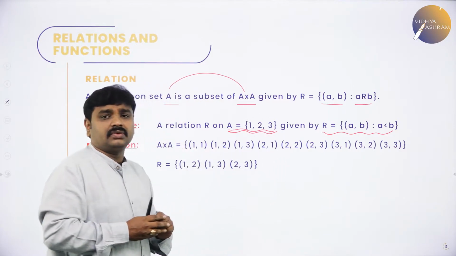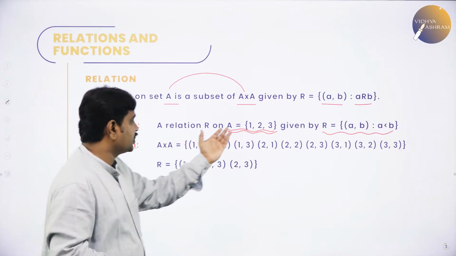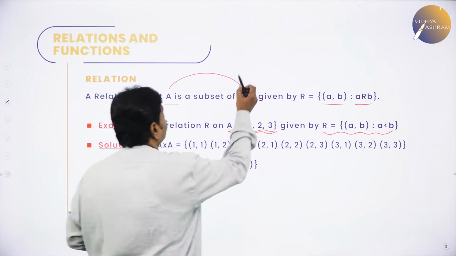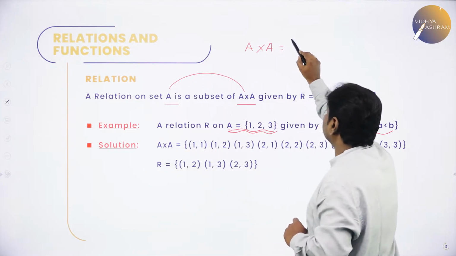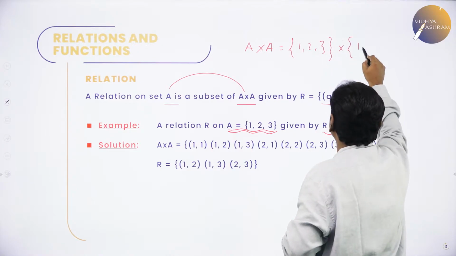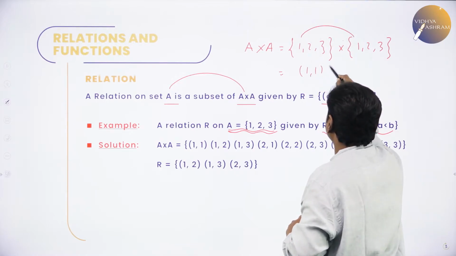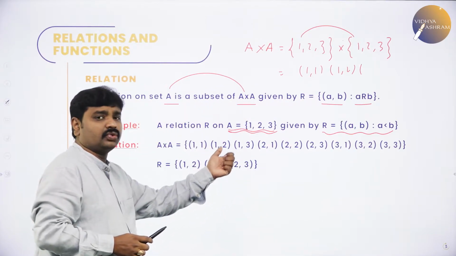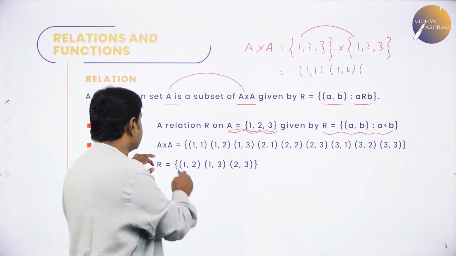Now, I told you relation is a subset of Cartesian product. First I will write the Cartesian product of A, which means I will find A cross A. What is A cross A? All of you know A cross A, you studied in first year. A is 1, 2, 3. Again A is 1, 2, 3. So, I should find the Cartesian product. Cartesian product means first element with each element: 1 1, then 1 2, then 1 3. Like that, if you club, you will get A cross A. A cross A is what? 1 1, 1 2, 1 3, then 2 1, 2 2, 2 3, then 3 1, 3 2, 3 3. Now, this is the Cartesian product.